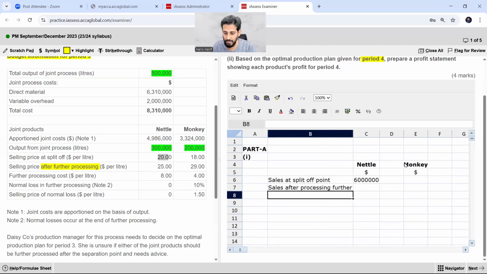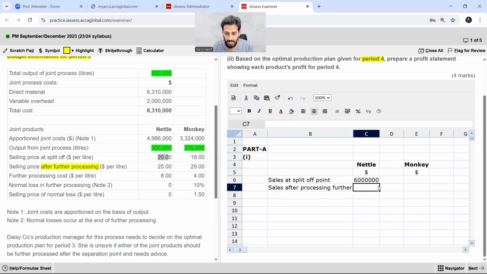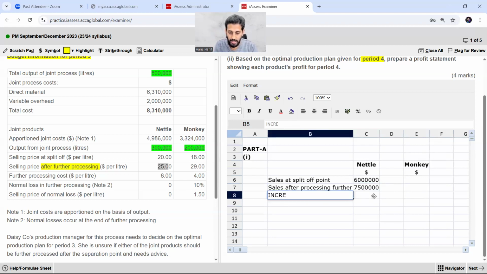Sales after processing further, right? Now what is the sales after processing further? Price is equal to $25. As you can see, it's sales after further processing: 25 multiplied by 300,000, and it is 7,500,000. So what is this? It is called incremental revenue.